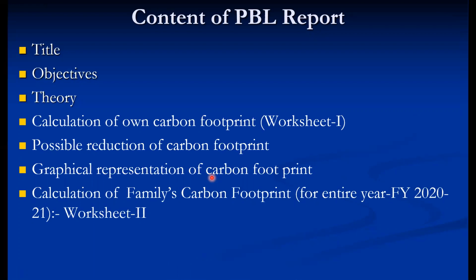Then the calculation of family carbon footprint. You have to develop this for the entire year, that is the financial year 2020 to 2021. Worksheet 2 is given as shown in the previous slide. The same calculator is provided. You only have to put your applicable numbers there for the carbon footprint value of your family for the entire year.